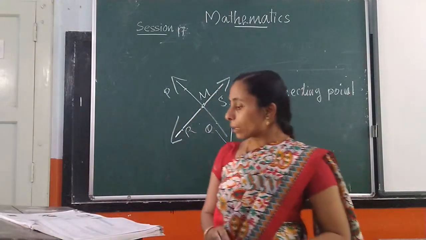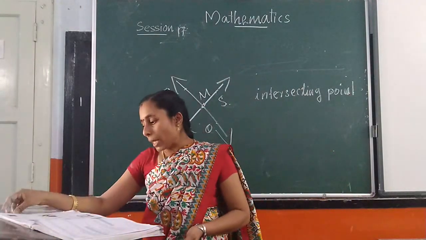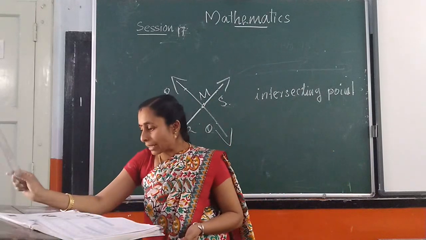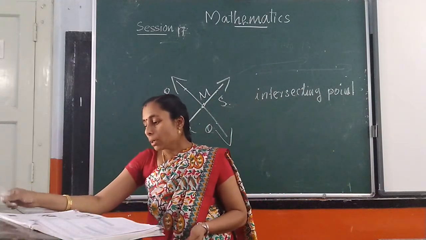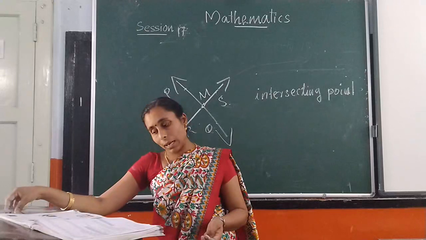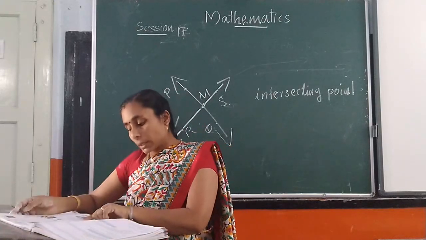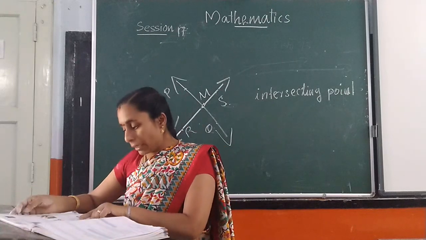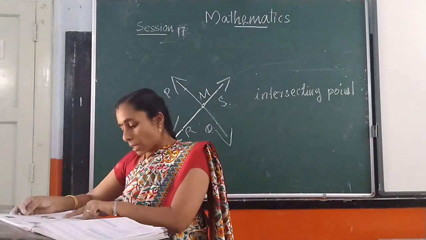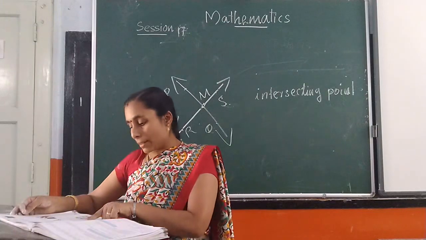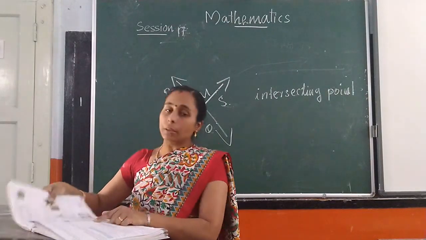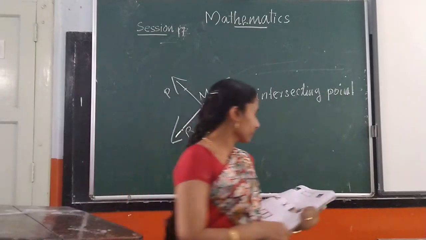Next one, perpendicular lines. Perpendicular lines are formed when end points join at a corner. Or in another way, when a vertical line or line segment meets a horizontal line or line segment, we get perpendicular lines.